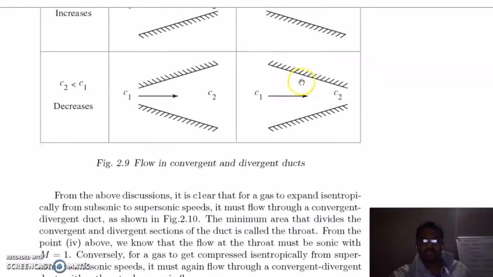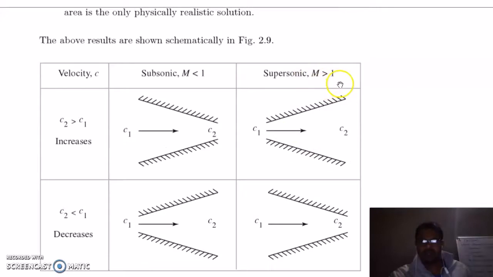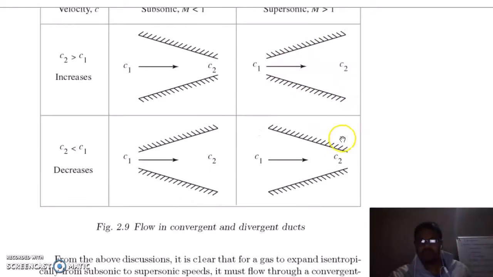You can see in this here. So when your Mach number is greater than 1, your velocity will increase when the area of the duct increases. So you can see, as compared to this section, here the area is more. In case of decrease, when your area decreases, your velocity will decrease.